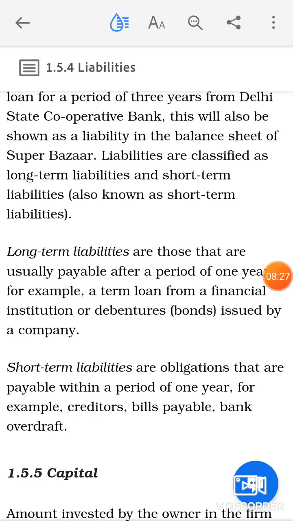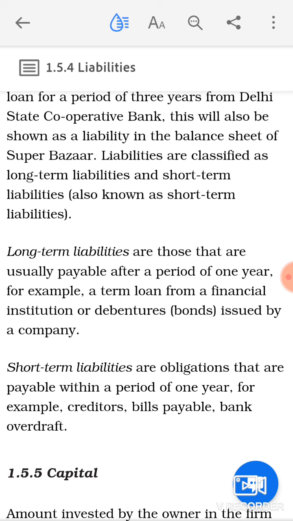For example, if a business has taken a loan from the bank, that loan will be the liability of the business, because that loan has to be repaid by the business to the bank along with interest. So the obligation or the debt that has to be paid by the business to someone in future is known to be its liabilities.